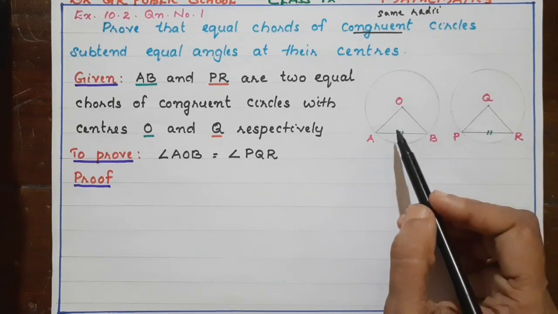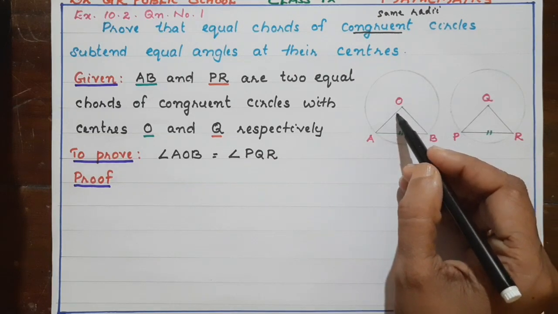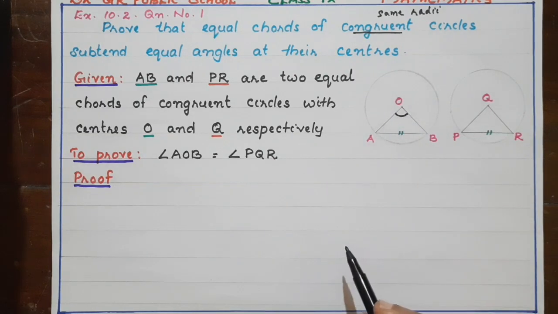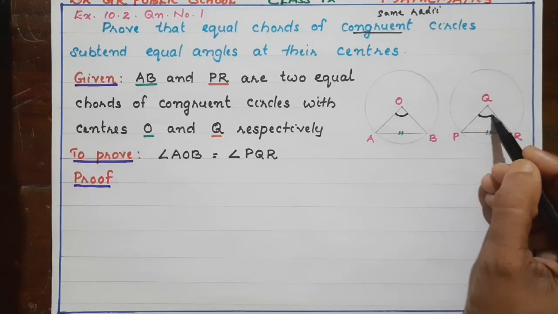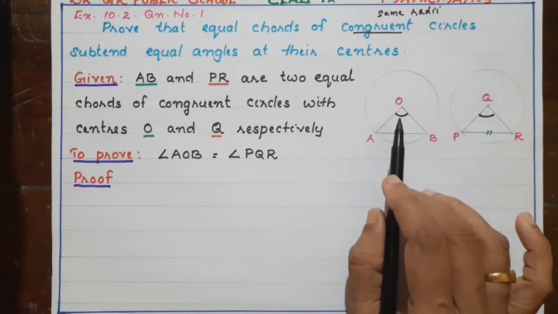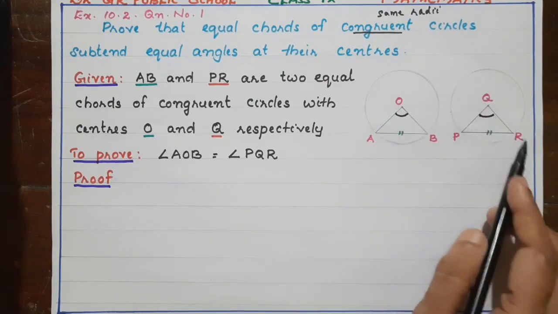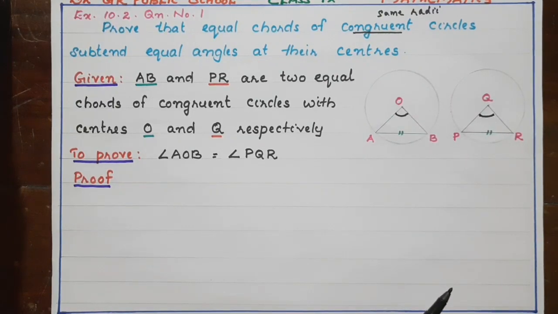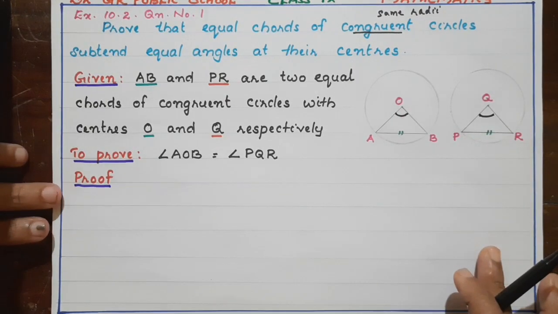So what is the angle subtended by AB at the center of the circle? Angle AOB. And here, which is the angle? Angle PQR. So what we have to prove? Angle AOB is equal to angle PQR. Okay, we have already discussed the first two theorems. Using those same steps, here also we can prove this question.